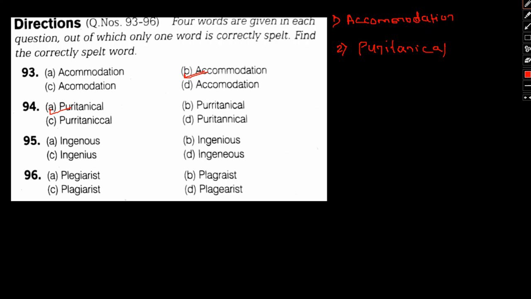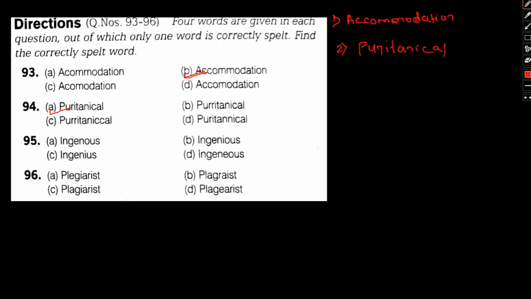Puritanical basically means having or displaying a very strict or censorious moral attitude towards self-indulgence or sex. So puritanical would basically mean having a very strict attitude or very high moral ground with regards to any kind of sensual content, being self-indulgence or sex or something of that sort. So that's what is meant by puritanical.